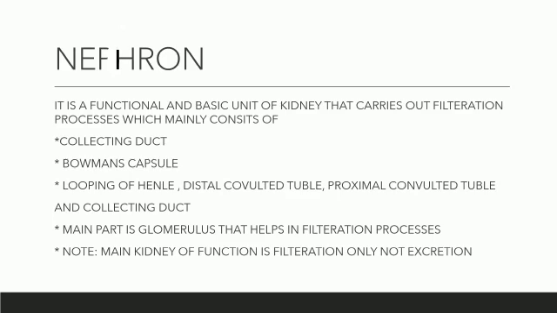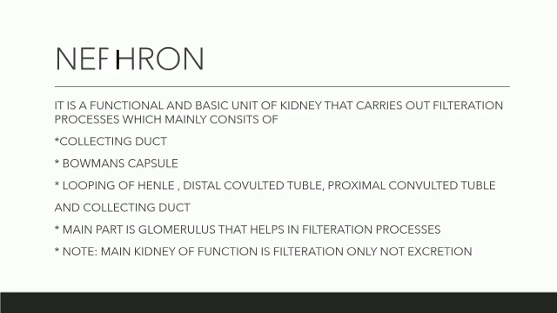The collecting duct is the part which receives the filtered products. The Bowman's capsule contains the capillaries of the glomerulus, and the loop of Henle, distal convoluted tubule and proximal convoluted tubule help in the filtration process in the kidney. The glomerulus is the final stage where the filtration process takes place, and it is involved in the formation of urine.